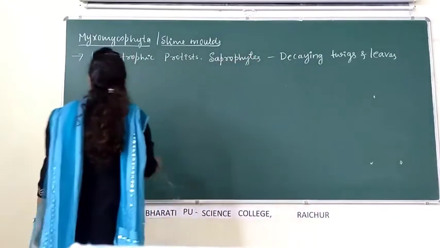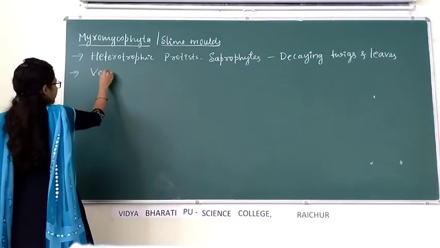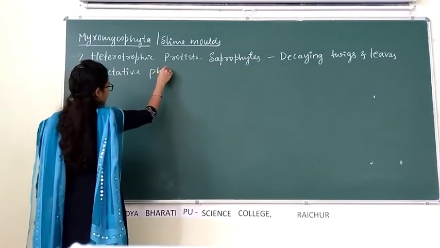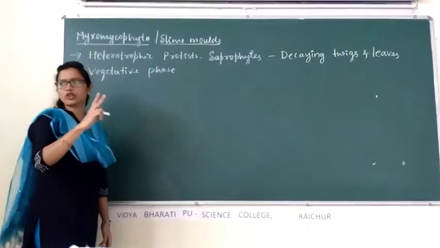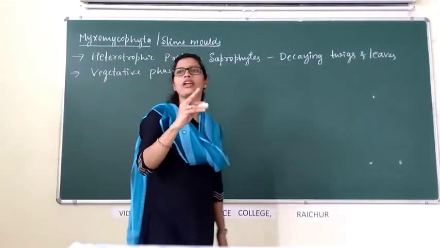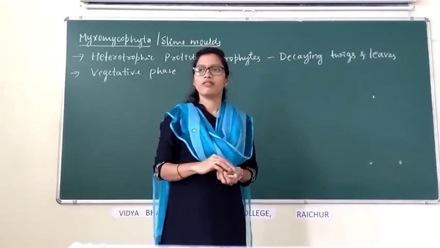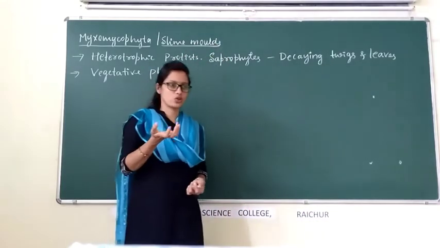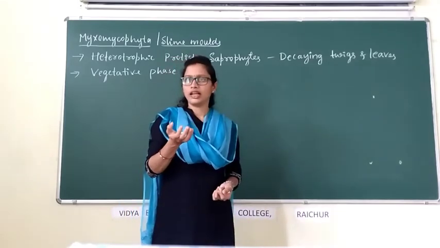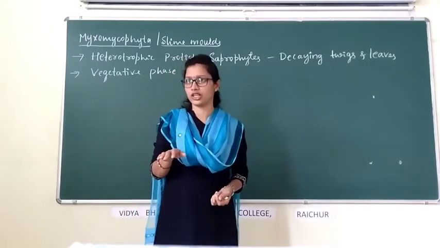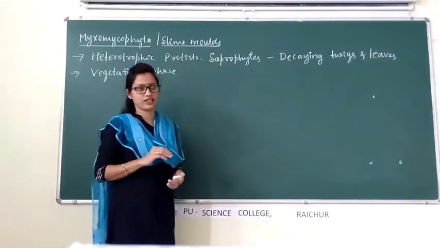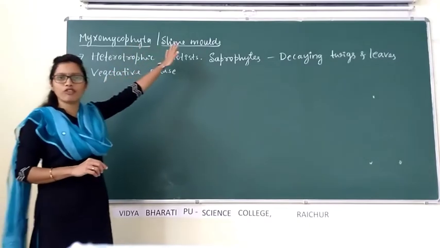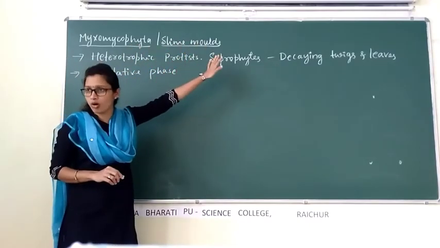They usually exhibit two phases. One is the vegetative phase and another is the reproductive phase. Vegetative phase means at that time the organism grows. It has not undergone maturation. That is the vegetative phase.